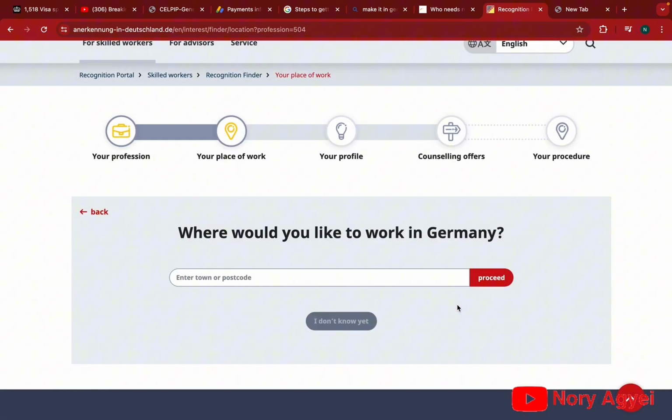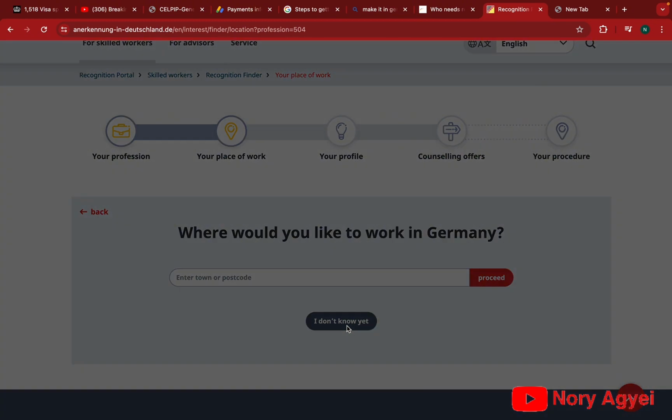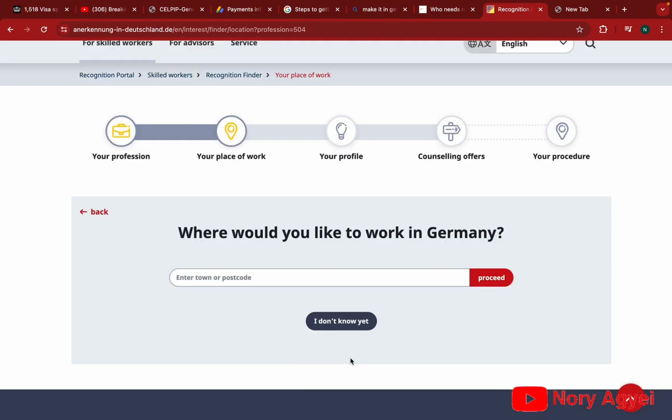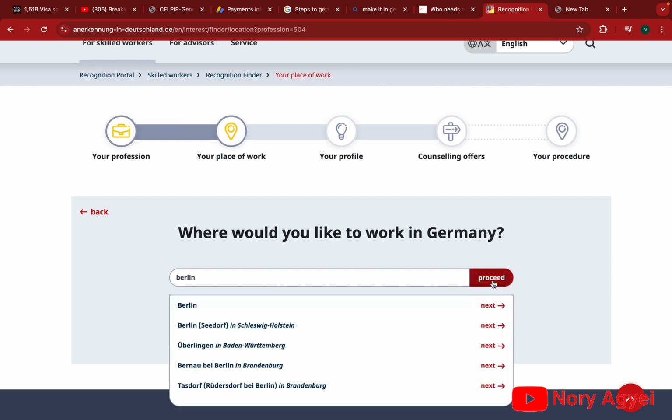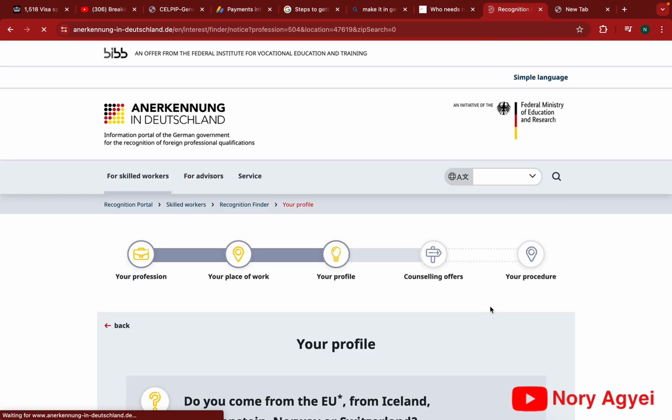Then you can go back and put in a random town. For the town, let's type Berlin and see. But if you did an application or went to some links and got a potential job offer in a specific town in Germany, you can put it there. If you have the postcode, you can put it there.